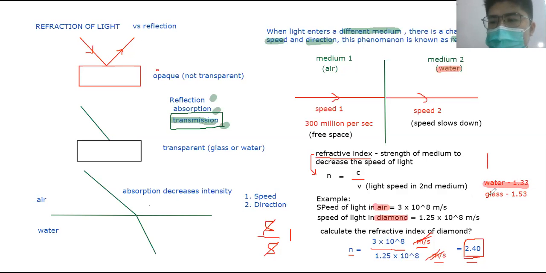You will always see water and glass, the most common ones. Diamond is a lot higher at 2.4, and this is one of the reasons why diamond is very expensive. You have a table of refractive indices in the textbook, page 183.